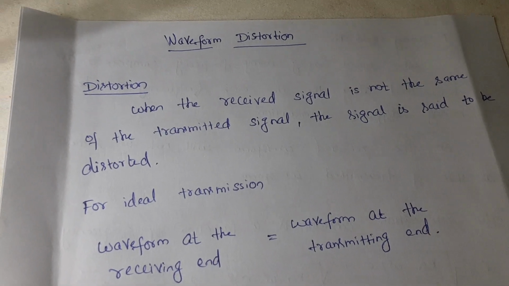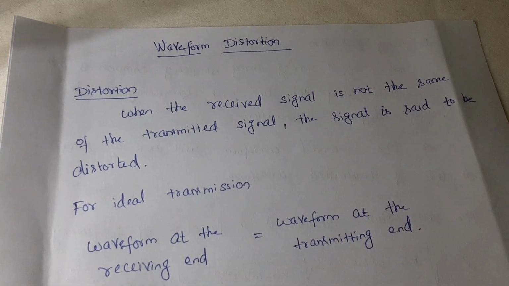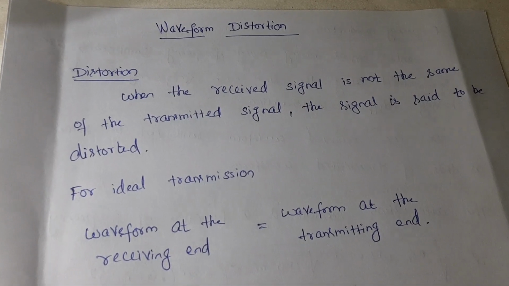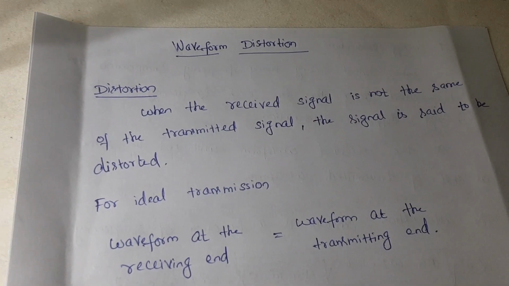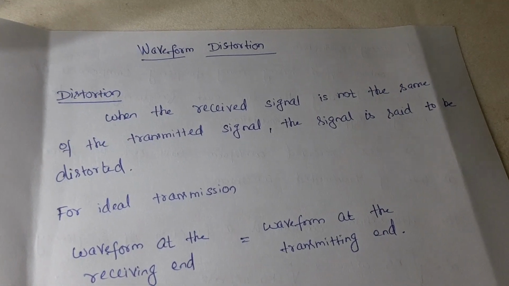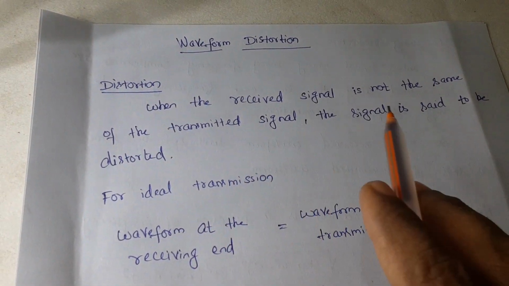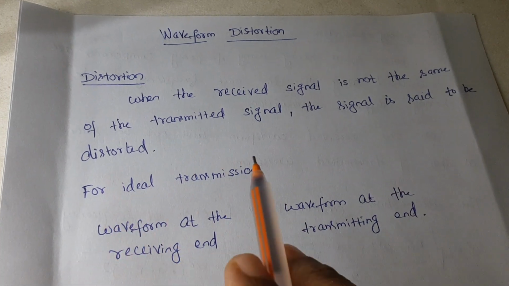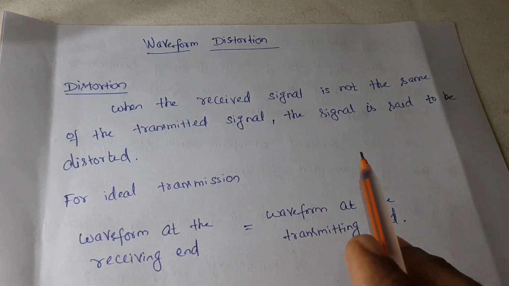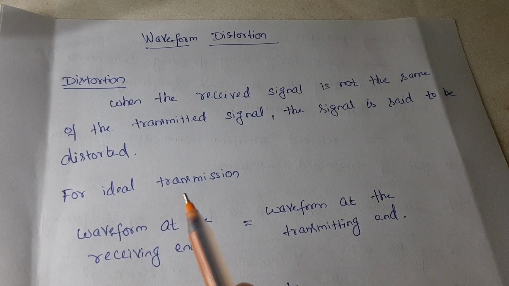Dear students, in this lecture we are going to learn about waveform distortion. We all know what is meant by distortion, right? When the received signal is not the same as the transmitted signal, then the signal is said to be distorted.